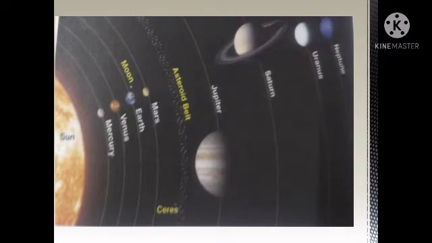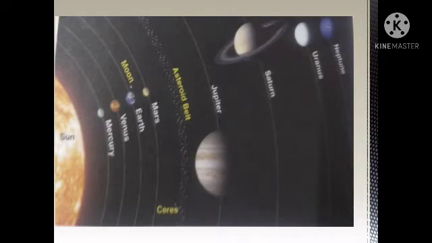The sun is the only star that is close enough to us to give us heat and light. Our sun has 8 planets of different sizes moving around it. The Indian name of Mercury is Budh. Venus, Shukra. Earth, Prithvi. Mars, Mangal. Jupiter, Brihaspati. Saturn, Shani. Uranus, Arun, and Neptune, Varun.